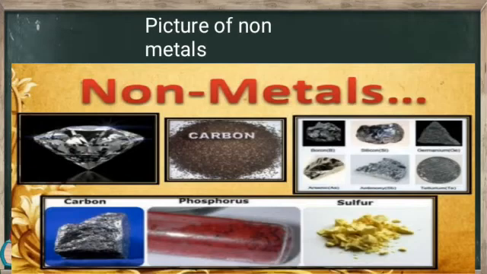So let's move to another picture, of non-metals. On your screen you will be able to see the picture of carbon, phosphorus, sulfur, silicon and many other non-metals. So there are two types of elements, metals and non-metals, and metalloids also. So in this topic we will only learn metals and non-metals with their uses.